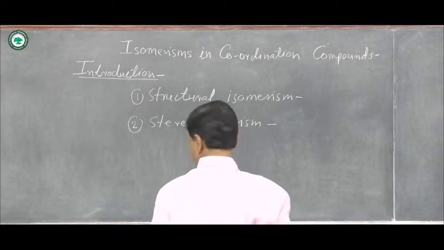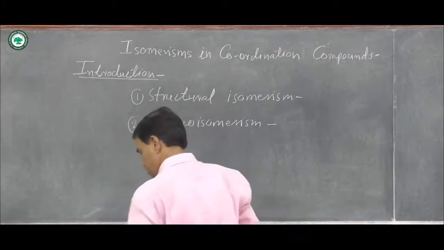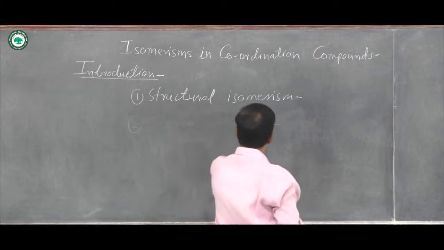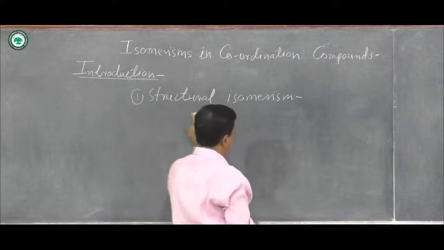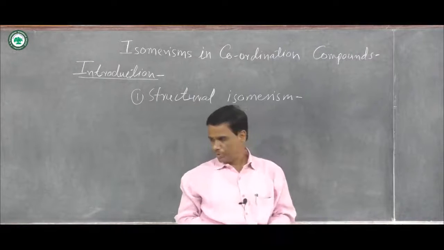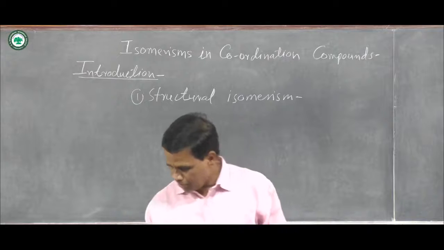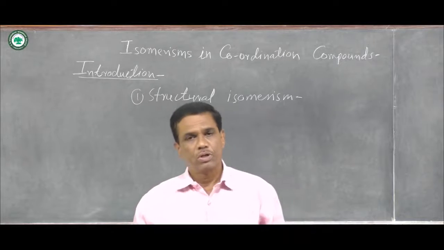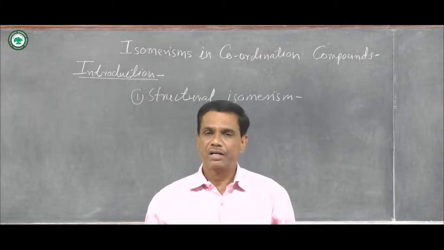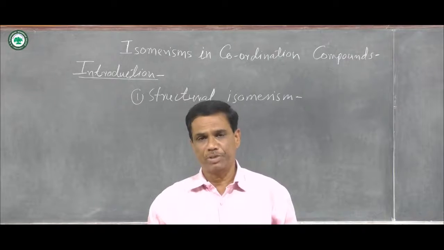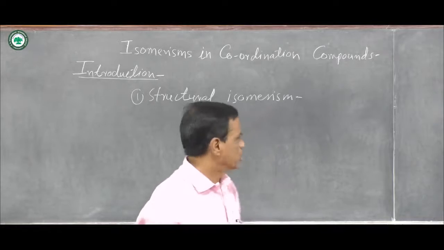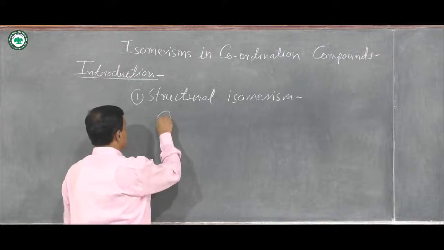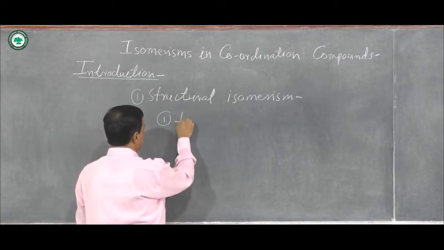Then we'll see first what is meant by structural isomerism and what are the types of structural isomerism. You know that in structural isomerism, structural arrangements of groups or atoms are different but their chemical formulas are same. Number one type of structural isomerism is ionization isomerism.